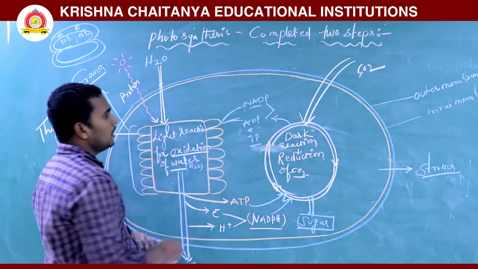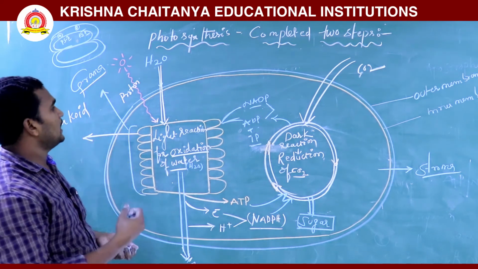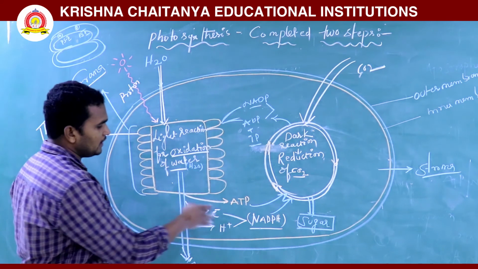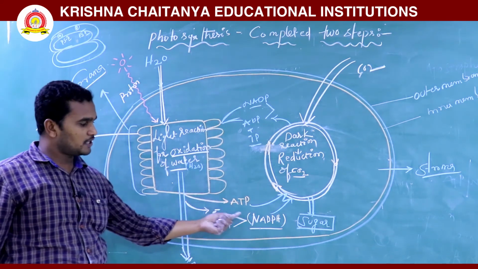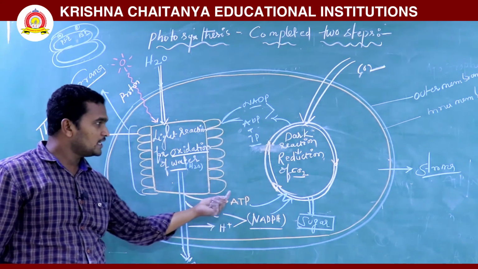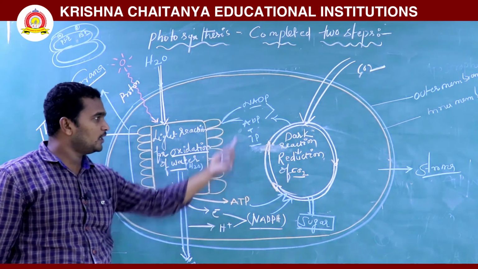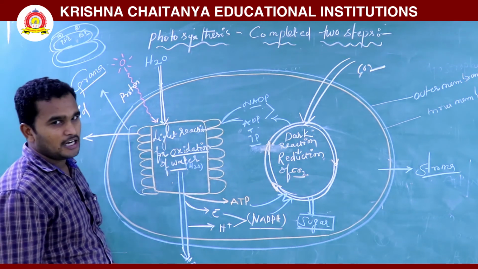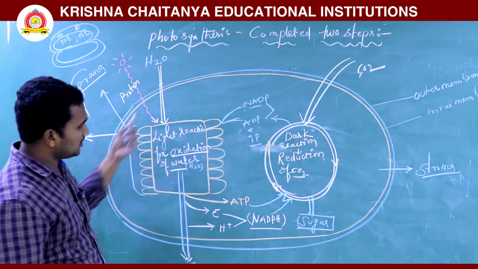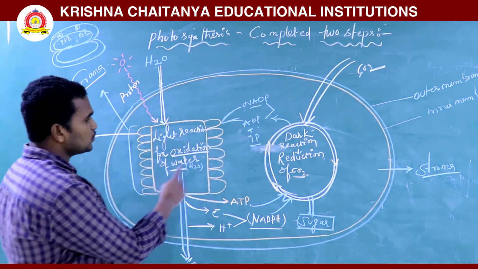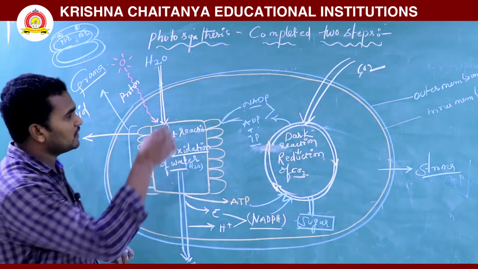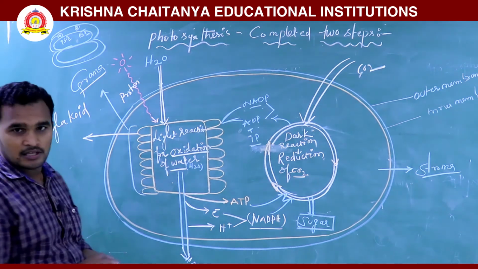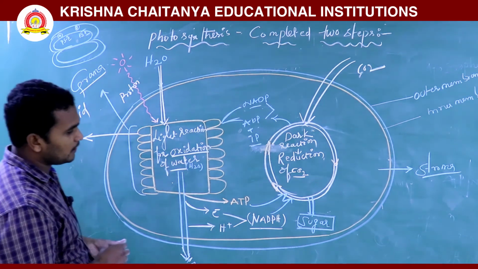Again it takes energy from the sunlight and is involved in the light reaction. Again it gains a phosphate and is converted into the triphosphate, and here a proton is added and it is converted into NADPH2. Okay, this process takes place continuously. These two steps take place within the chloroplast. So photosynthesis is completed.